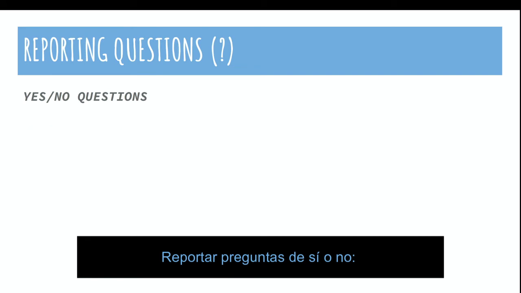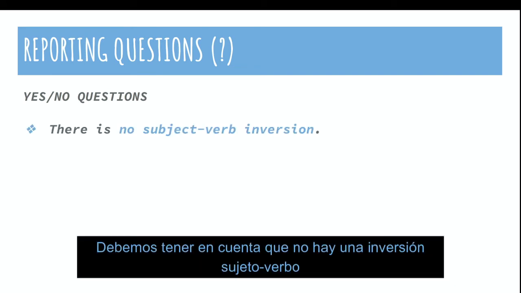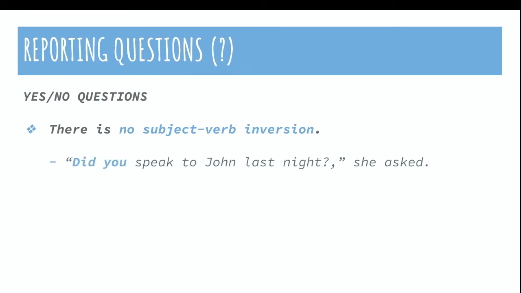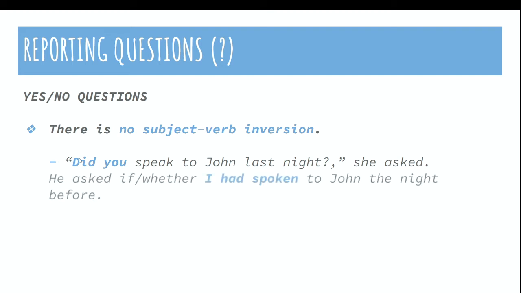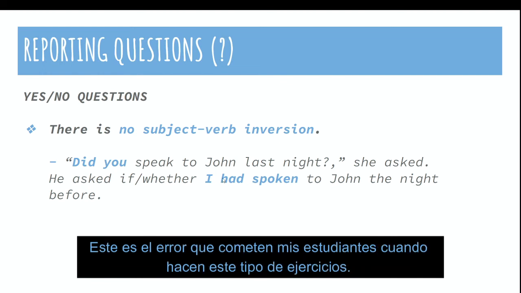Reporting questions, yes/no questions. We gotta bear in mind that there is no subject-verb inversion. This is a mistake that most of my students make all the time. Did you speak to John last night? He asked. It would be, he asked if or whether I had spoken to John the night before. So it's not had I spoken to John the night before. This is a mistake that most of my students make when they do these sort of exercises.